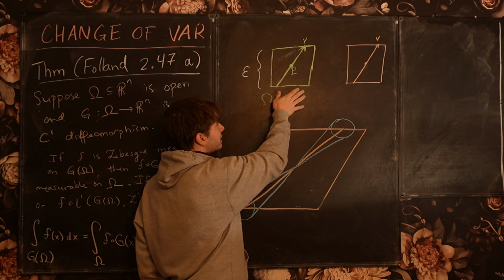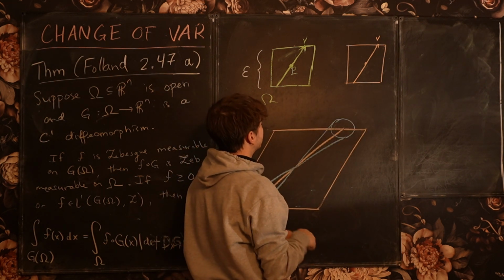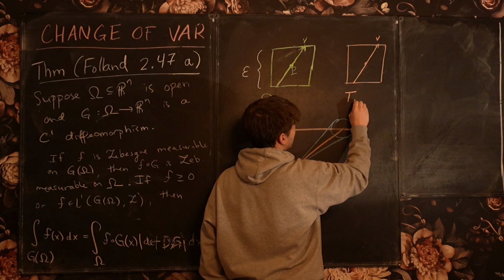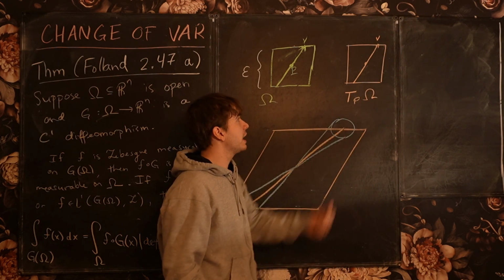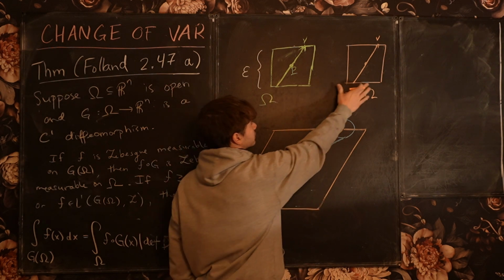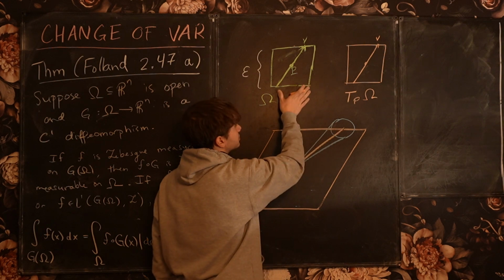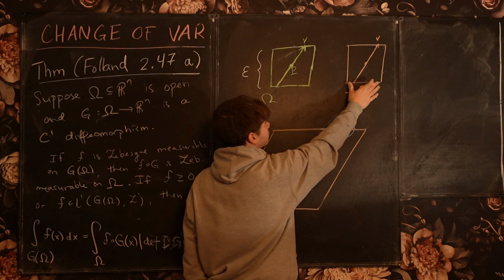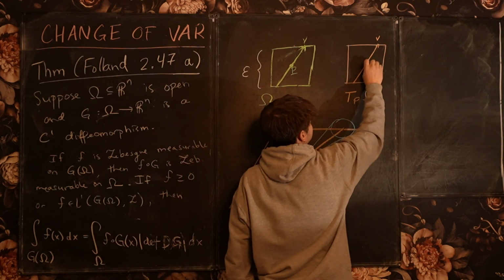The first way is I want to identify this cube with a cube in the tangent space. So here's the tangent space, TP of omega, which is just identified with Rn, okay? And the tangent space to Rn is itself. So I'm really just going to include the tangent space into Rn and view these as the same sets here. And so I have the same line.